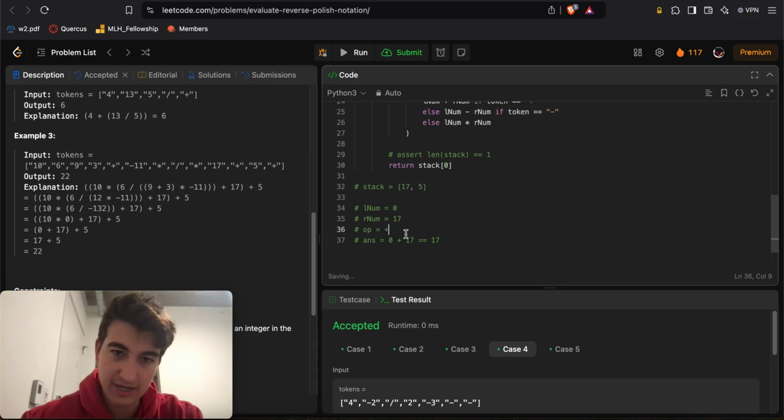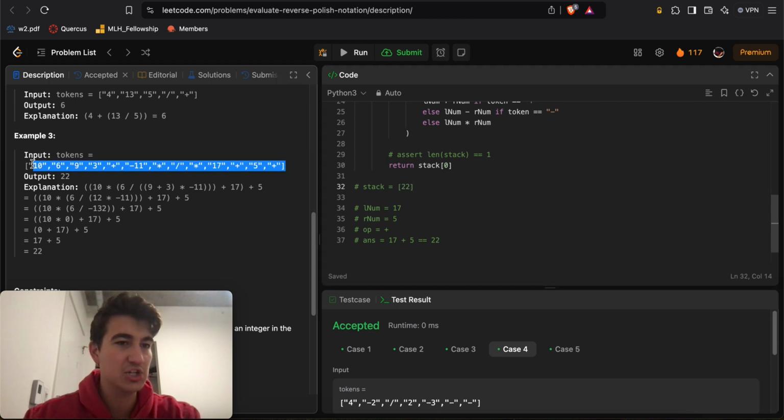Then we see a plus sign. Okay, let's make our operation a plus sign. Let's pop from the top of the stack. We'll make that our R_num, right? Let's pop from the top of the stack again. Let's make that our L_num. And now let's do the operation, right? So 17 is our L_num, the operation is a plus sign, and our R_num is a 5. 17 plus 5 is 22. So we take that result and we add it to our stack.